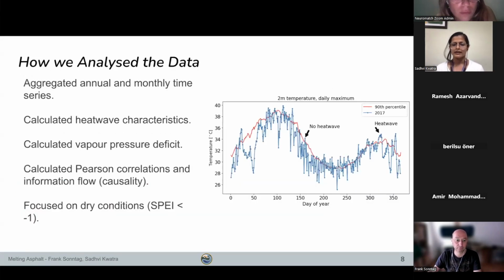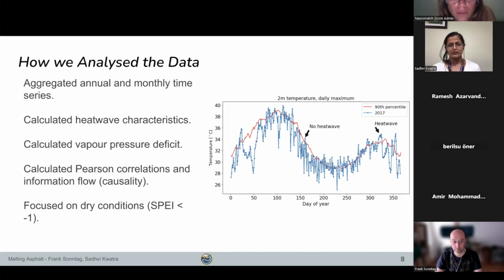So how did we analyze the data set? The first step was we aggregated the data to annual and monthly time series. Then we went ahead and calculated the heat wave characteristics. We used the standard definition of heat waves, where we define at least 3 consecutive days where the temperatures hit the top 10% continuously. And then we calculate the vapor pressure deficit.